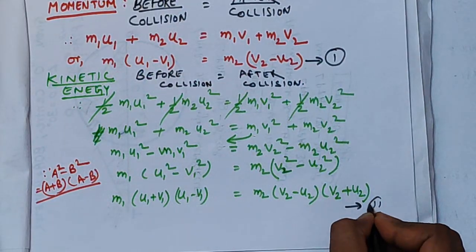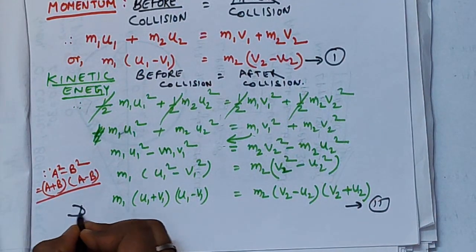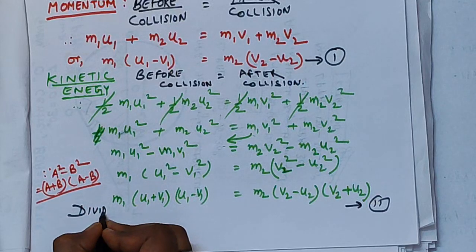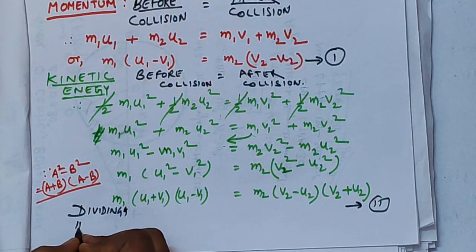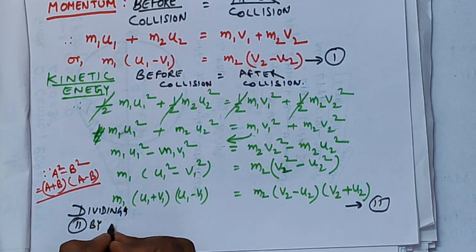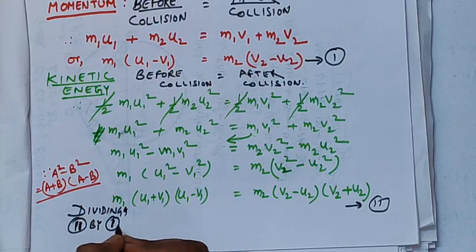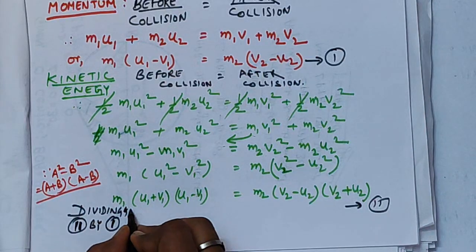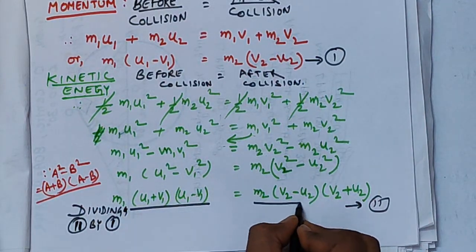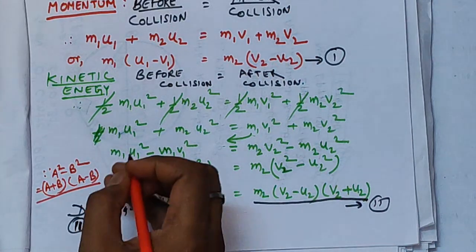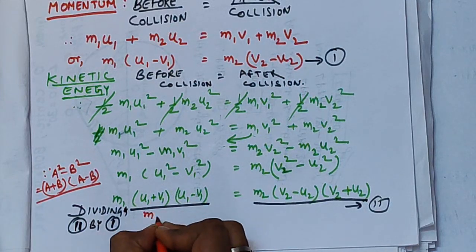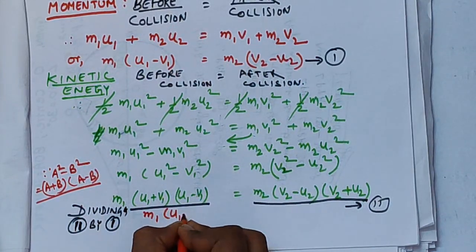Now you can see the initial derivation shown in red color. Mark it as equation number 1, and the one we derived in green as equation number 2. Dividing equation number 2 by equation number 1, in the LHS we have m1 times (u1 plus v1)(u1 minus v1) divided by m1 times (u1 minus v1).